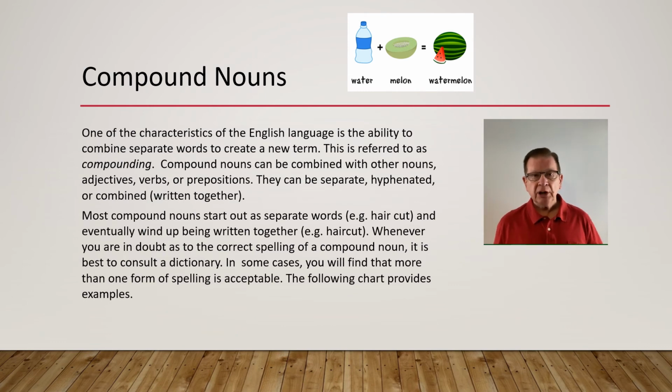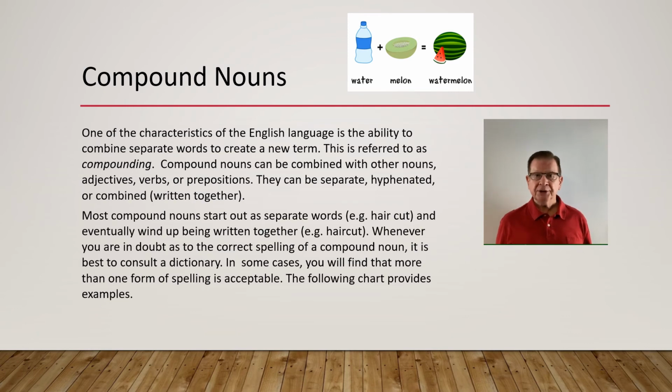Now we're going to talk about compound nouns. One of the characteristics of the English language is the ability to combine separate words to create a new term. This is referred to as compounding. Compound nouns can be combined with other nouns, adjectives, verbs, or prepositions. They can be separate, hyphenated, or combined, that is, written together.